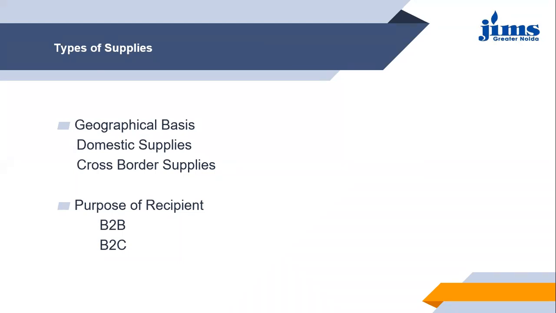So when we talk about B2B supplies, the basic concept here is that it refers to business to business supply. Here two businesses are involved, two businessmen are involved, two registered persons are involved who are conducting their businesses, and for the purpose of their business they are having the supplies.